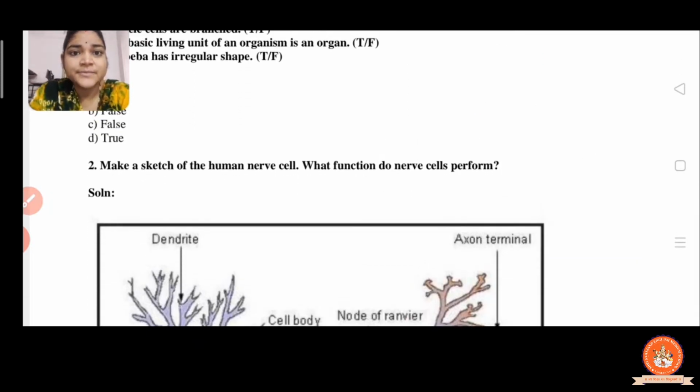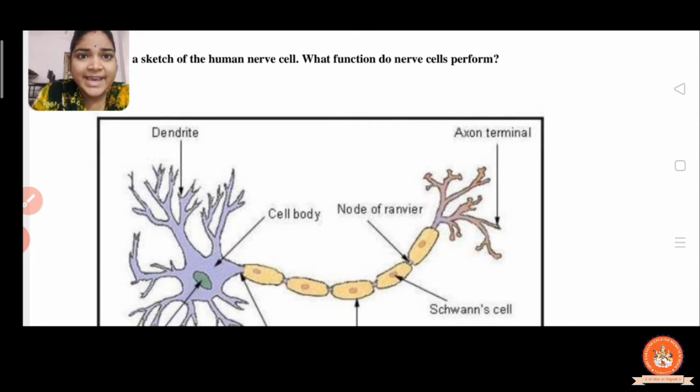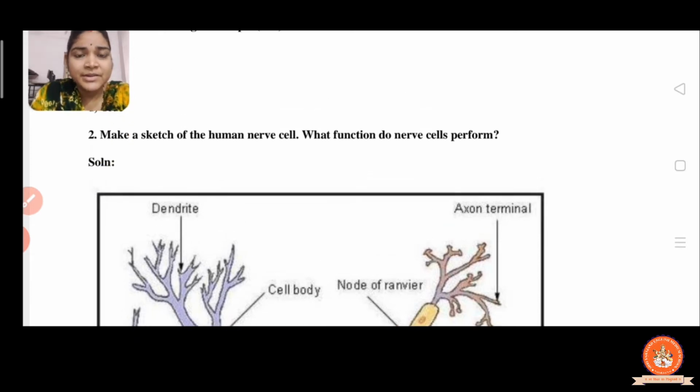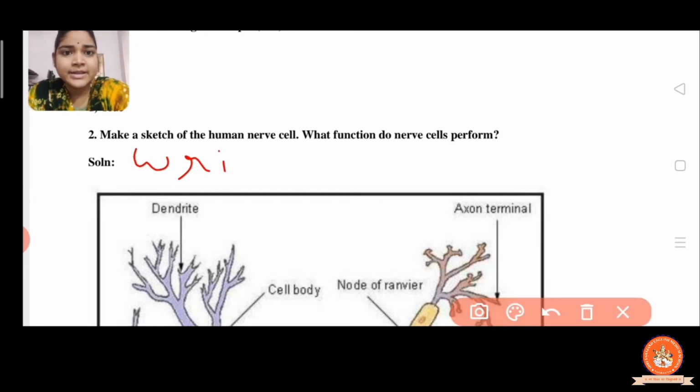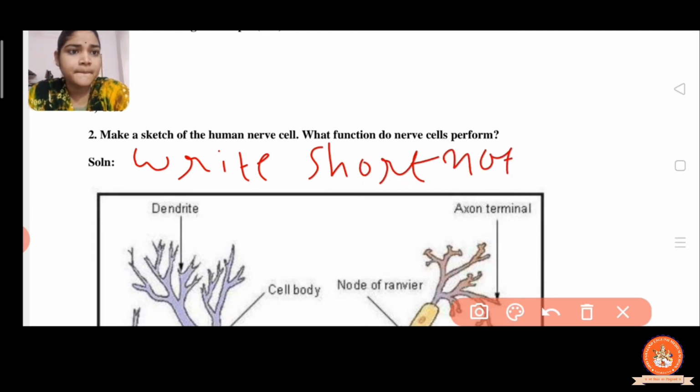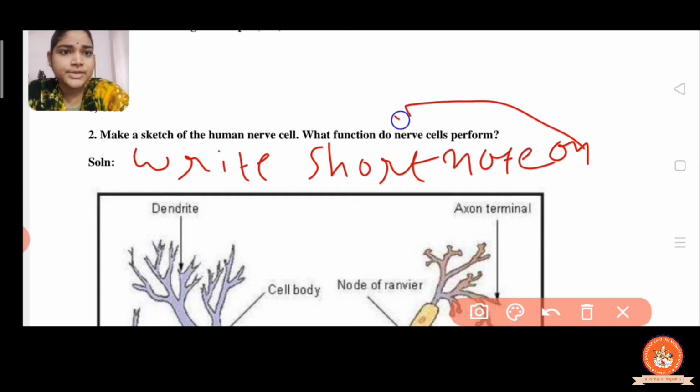Now the next question, make a sketch of human nerve cell and state what function the nerve cell performs. Here only the sketch and the function are asked of you, right? But here we changed the question. The question is: write a short note on nerve cell.